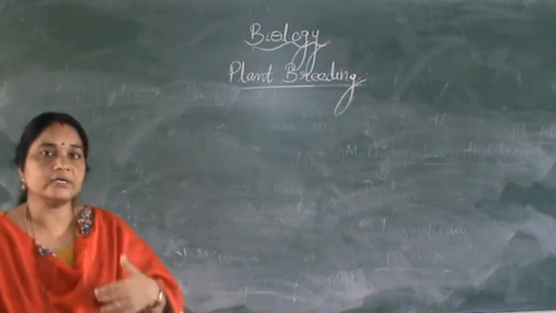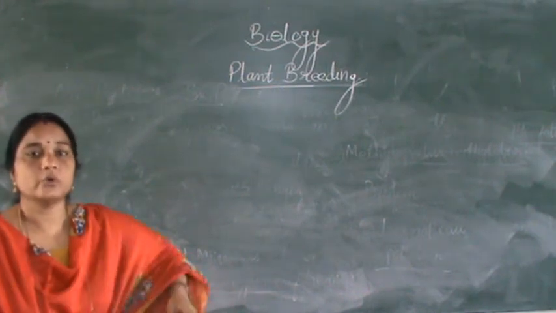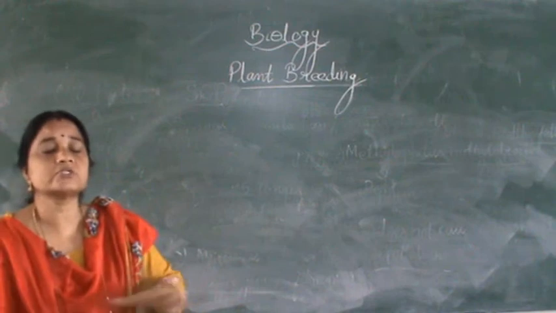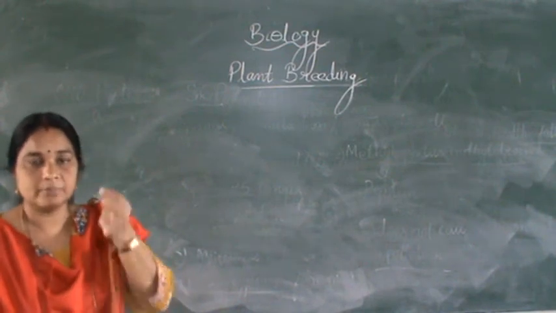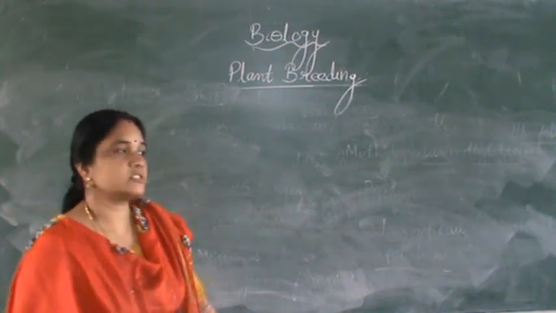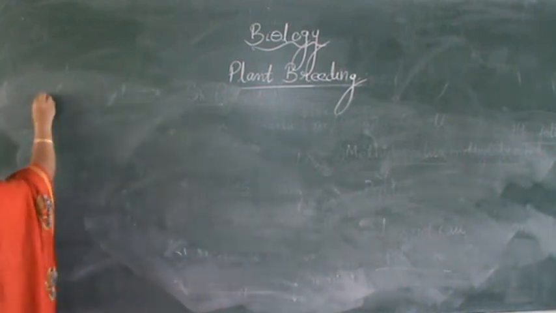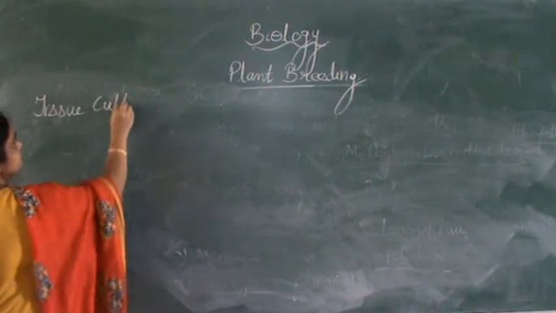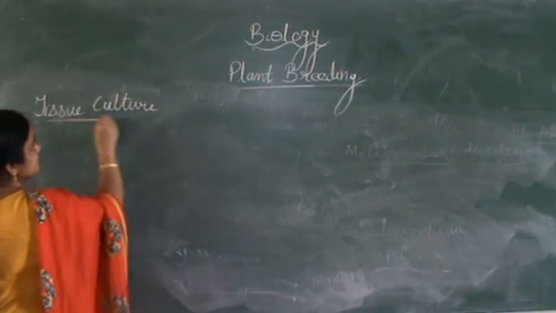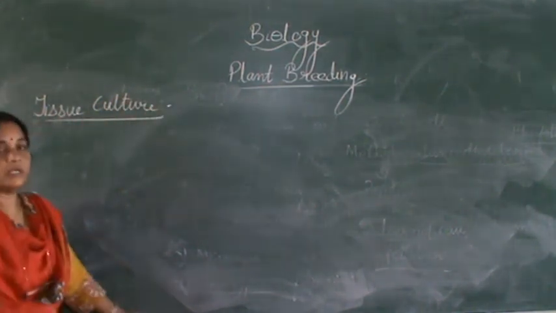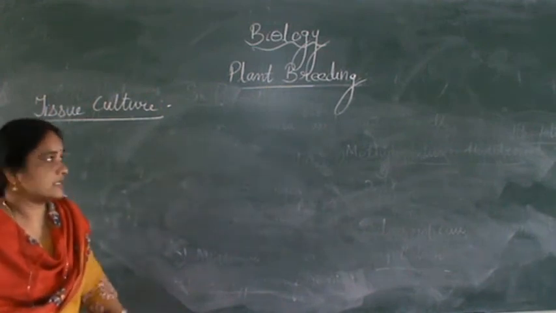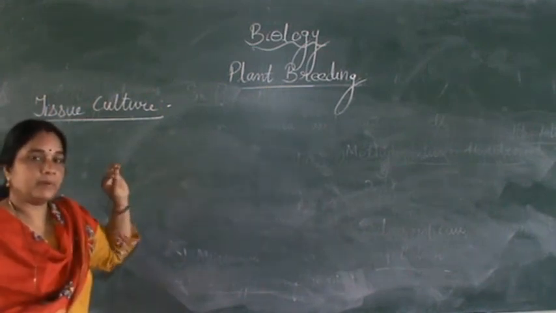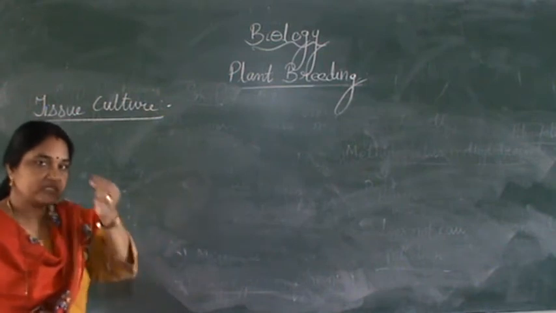So there is another alternative method for growing plants, to grow thousands of plants from one single part of the plant. There is another culture which has been created, a very important technique, known as tissue culture. In tissue culture, it is a technique of growing thousands of plants from a single cell.